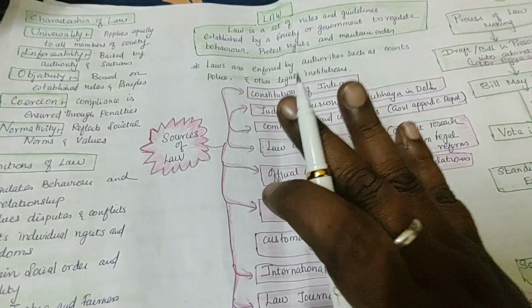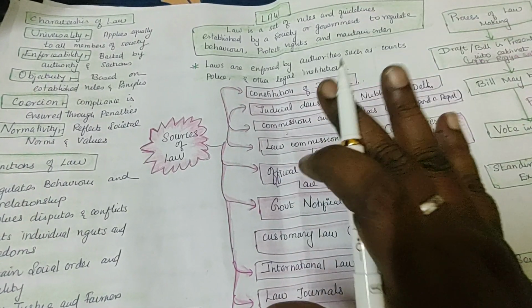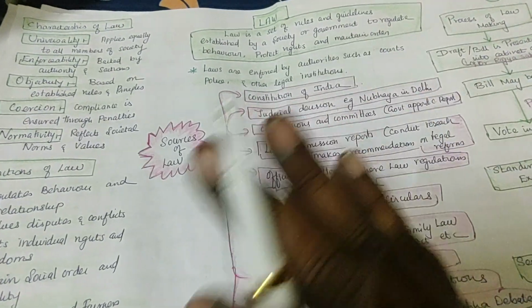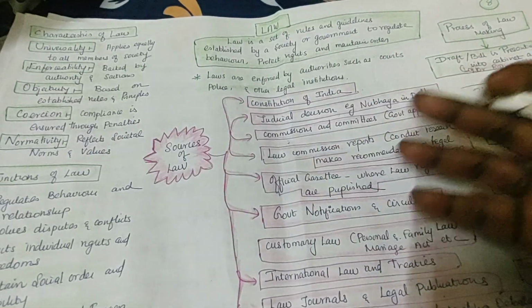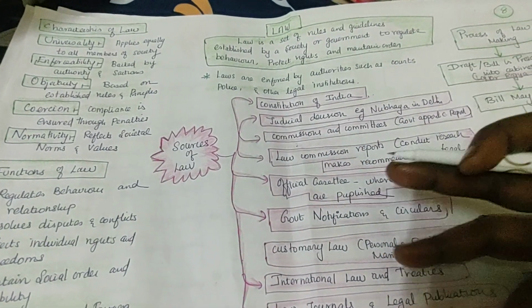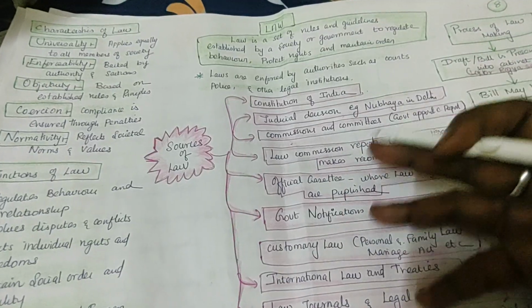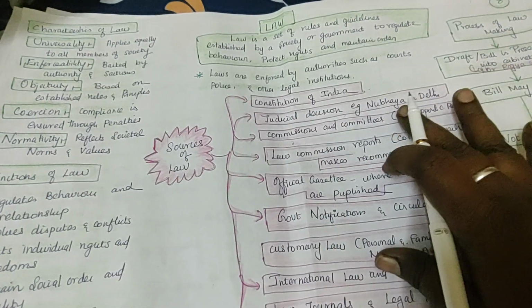The main source is like making roti: the atta is the Constitution of India, and water, salt and other things are like what's happening in legal proceedings, judgments, gazettes, all of which are sources of law.